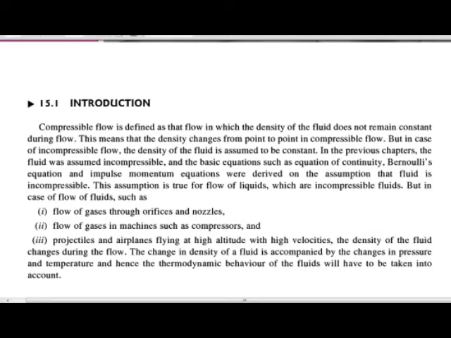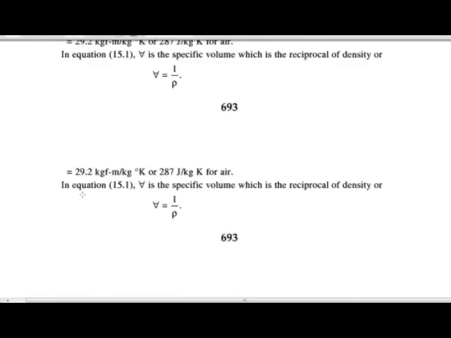compressible flow. The change in the density of the fluid is accompanied by changes in the pressure and the temperature. Means what? As the density changes, the pressure and temperature also change. So the thermodynamic behavior of the fluid is also taken into account. Okay. So our next point is the basic equations of compressible flow.